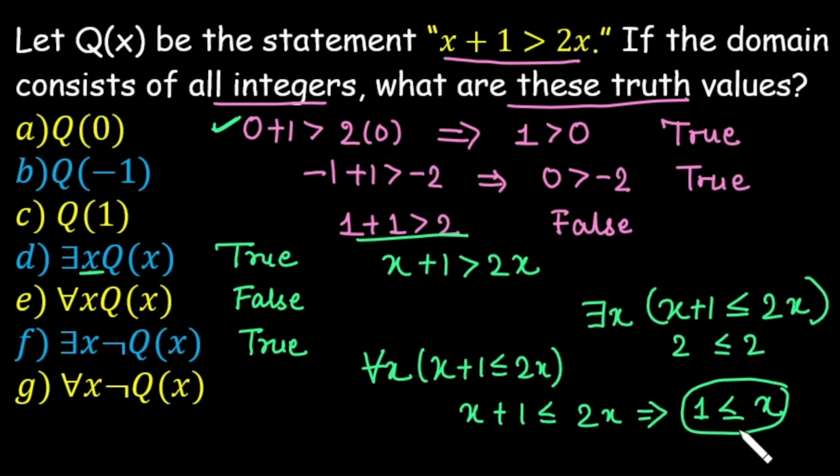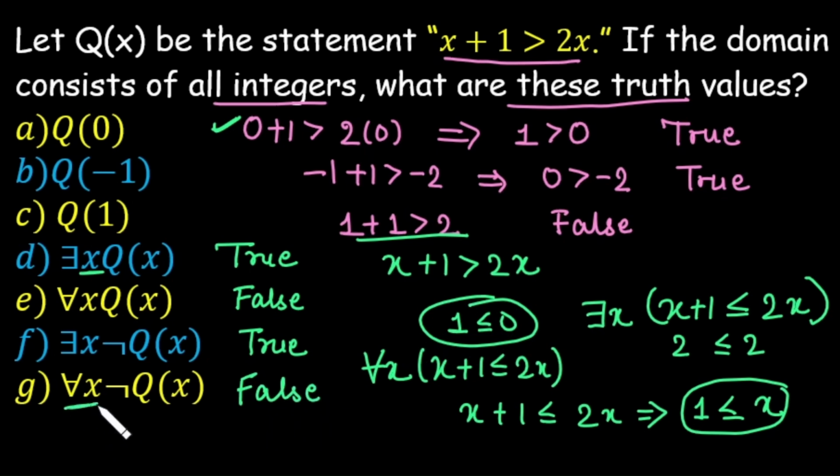Otherwise valid नहीं है. It means 0 के लिए ये valid नहीं होगी. तो check कर लेते हैं. X is equal to 0, that is 1, less than equal to 0. So clearly invalid है. It means the statement is false as it is not true for every value of x as an integer. So this is how we need to check whether the statement is true or false under the given domain and using quantification.